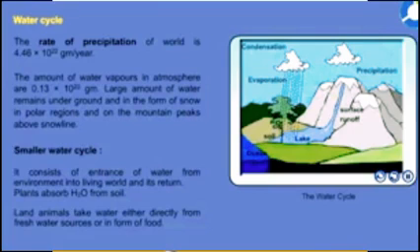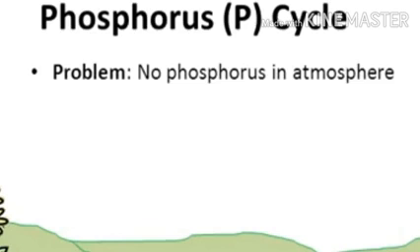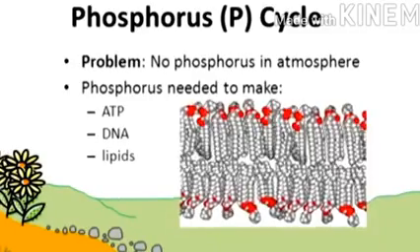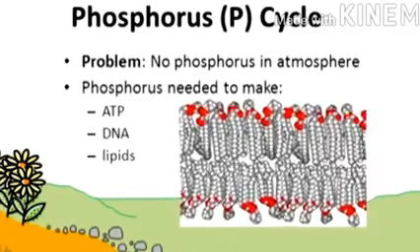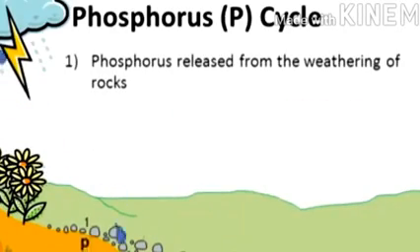The next nutrient cycle is phosphorus. Phosphorus is not abundant in the biosphere, but it is present in bulk quantity in rock deposits. Phosphorus is found in DNA, RNA, ATP, NADP and other phospholipid molecules of all living organisms.